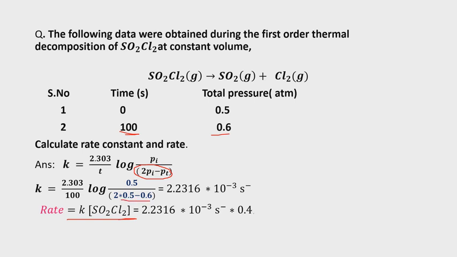That 0.4 is to be substituted here, because this concentration at 100 seconds means the remaining, and 2 Pi minus Pt is the remaining one. Okay, so this is the procedure.